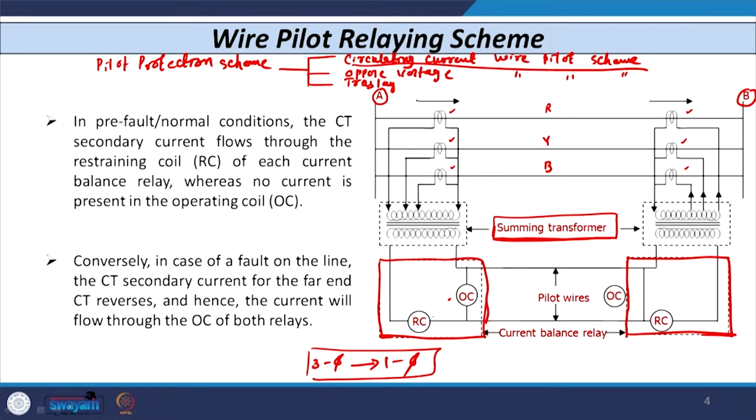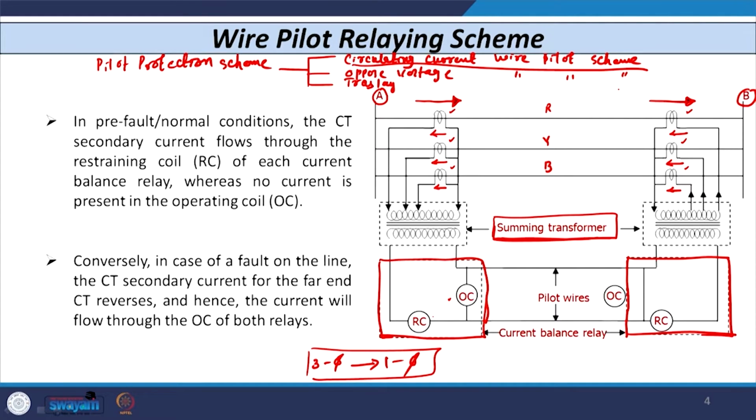This is the current on the primary side of the CT. Let us take the example. This is when there is no fault, or the pre-fault condition. As this current is like this, the current on the secondary side is opposite, so it is like this. That is why I have shown the signal, and here also the direction of current is like this, and that is why I have shown the current direction.